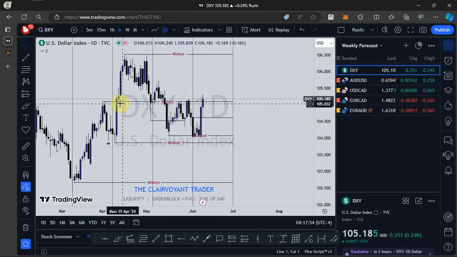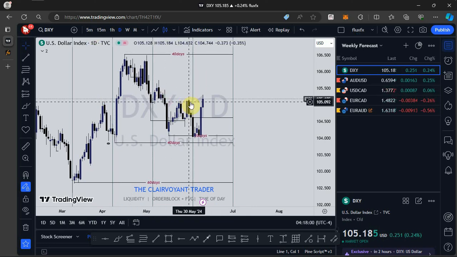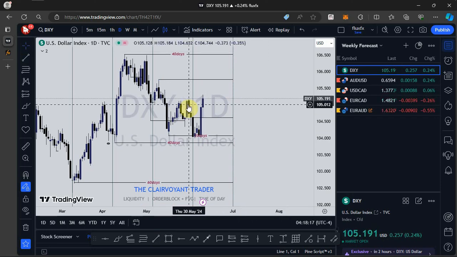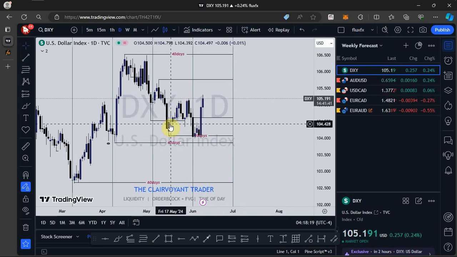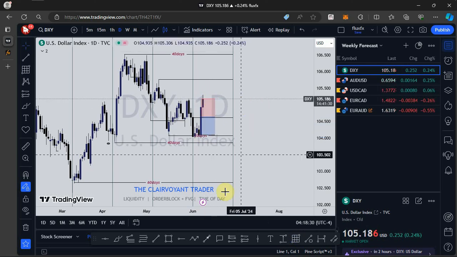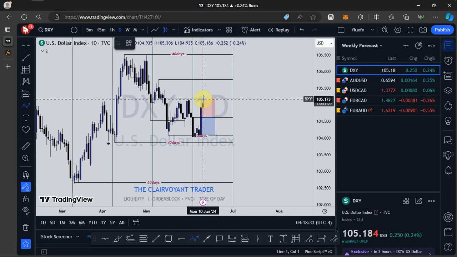We've taken out this high you are seeing here. Let me just, yeah, so we've taken out this high right here. So taking out previous 20-day low, and then this high right here. All right, so the previous 20-day high is here. So you take note, this is the previous 20-day high. So we've taken out this high right here, taken out this low right here. So I'm expecting to see price push a little bit to fill up at least 50% of the zone.